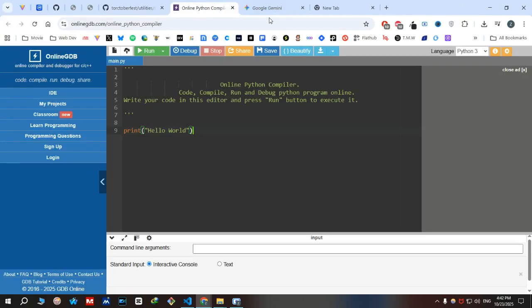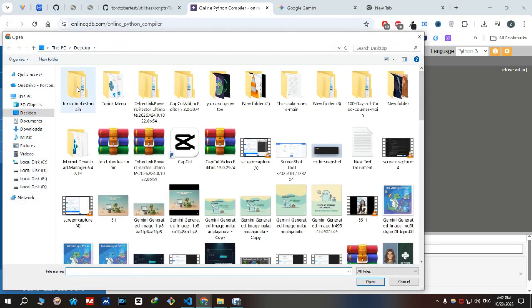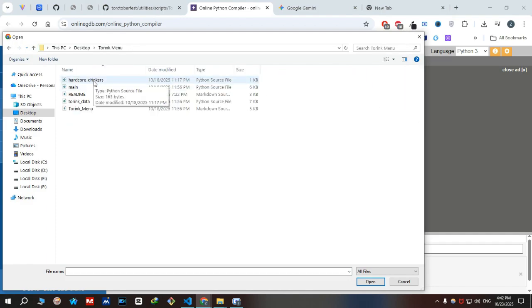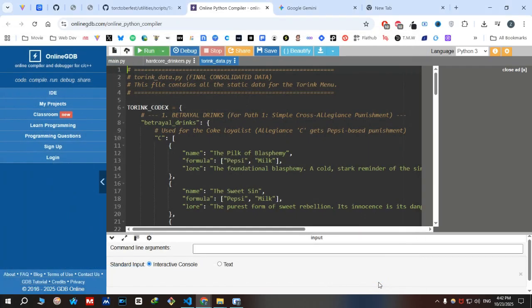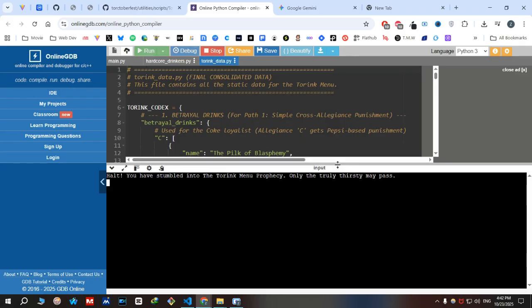So you can go to this site, and after you downloaded the files, you can just open them. You need to get the Python file, which is this one, and this one, and just open them. And now we have them here, and just run. You can run them here, and you can try this project without needing to download Python.